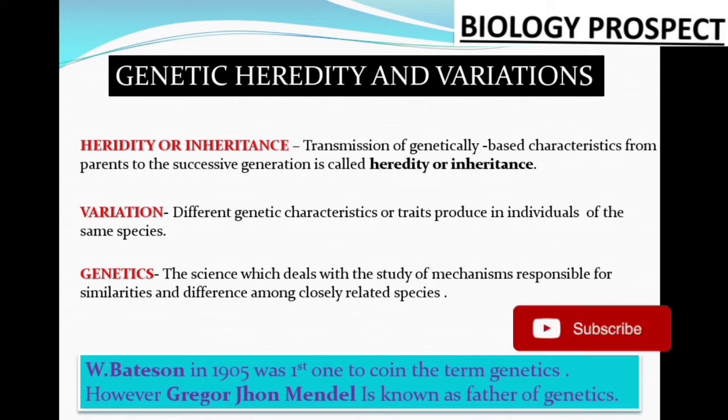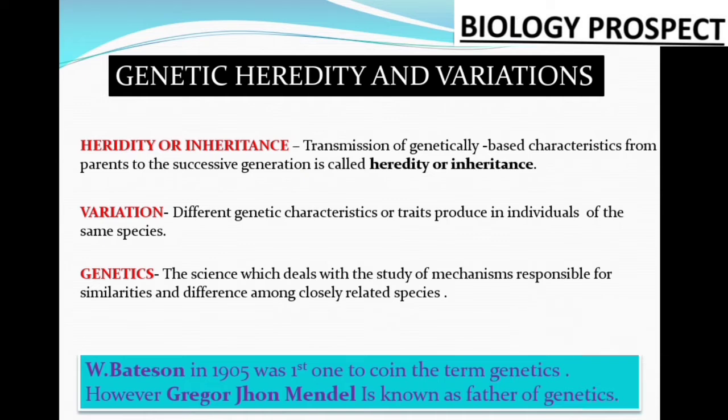Friends, in the previous chapters 1 and 2, we explained chromosomes, cell division and the cell cycle. One thing I repeat every time is that characters pass over from the parents to the offspring.